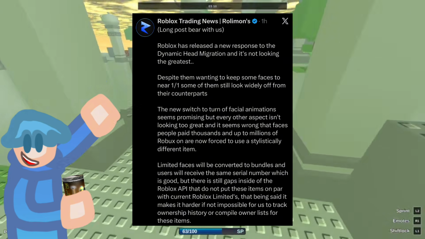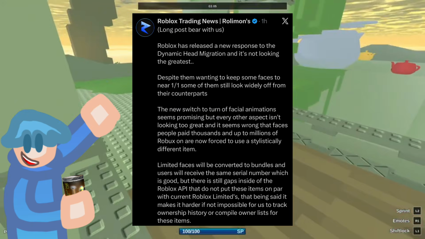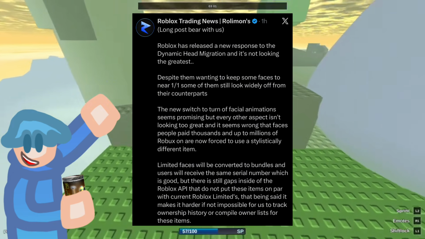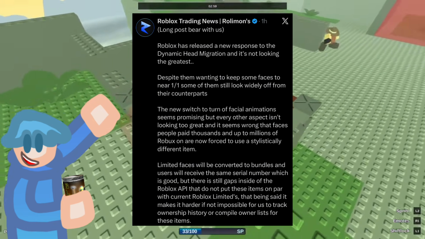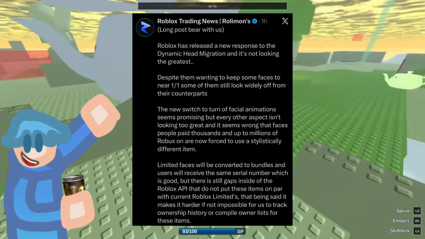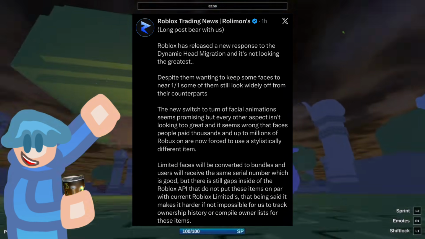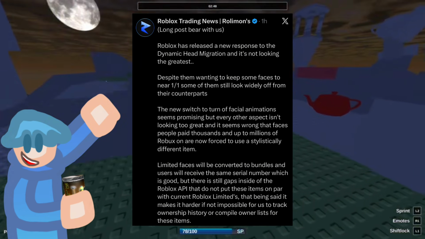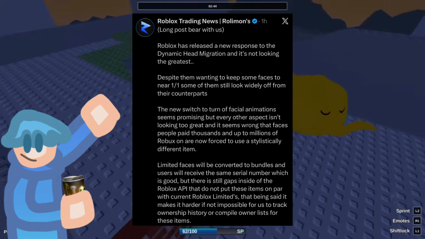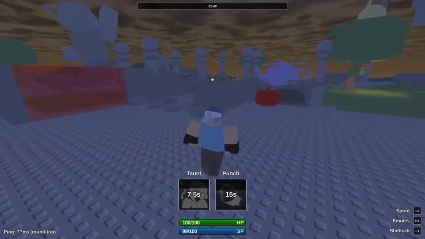Limited faces will be converted to bundles, and users will receive the same serial number, which is good, but there are still gaps inside of the Roblox API that do not put these items on par with the current Roblox limiteds. That being said, it makes it harder, if not impossible, for us to track ownership history or compile owner lists for these items. So, yeah, that's what Rolimon's posted about this.